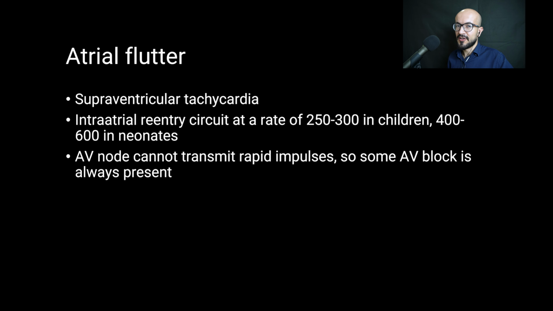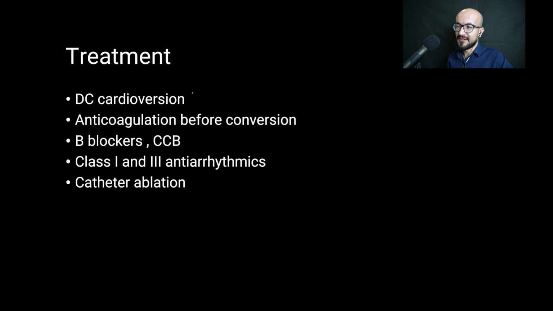Now, atrial flutter occurs in the setting of heart diseases and also occurs after heart surgery. The treatment of atrial flutter includes DC cardioversion, and the patient should be anticoagulated before conversion, and the rate may be slowed down using beta blockers or calcium channel blockers.